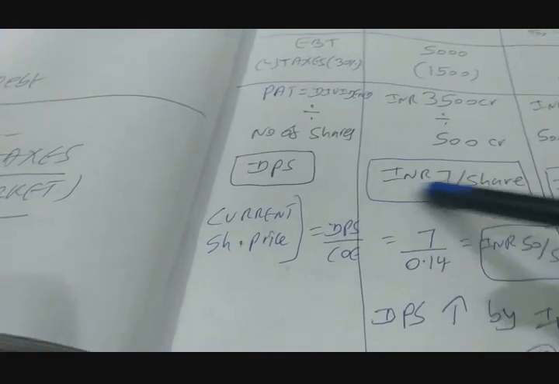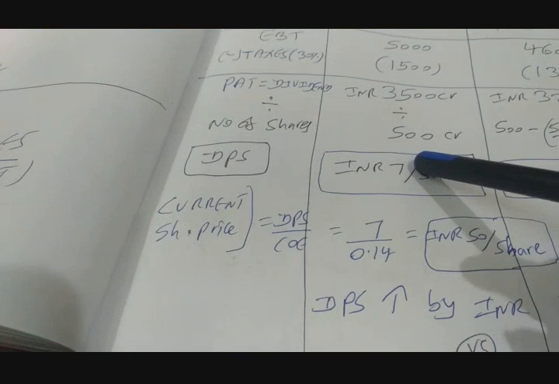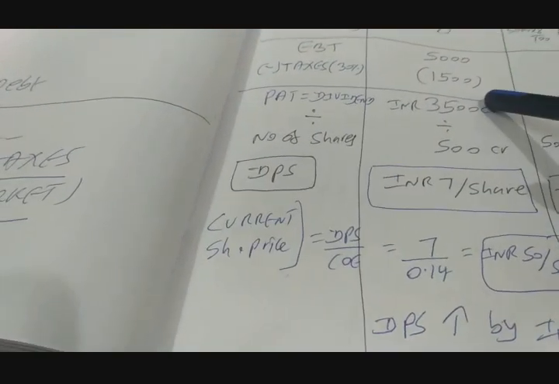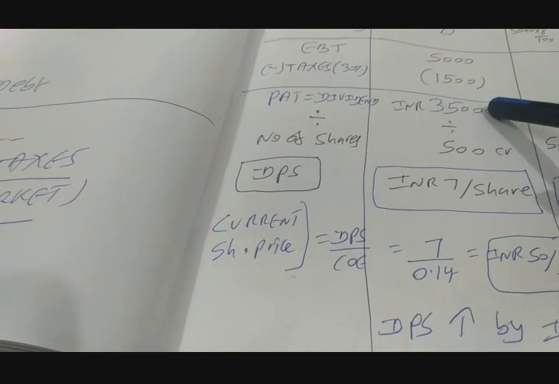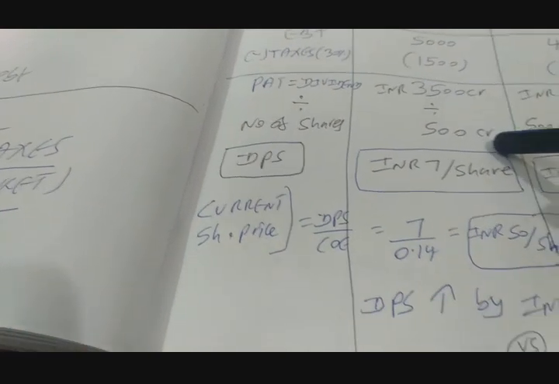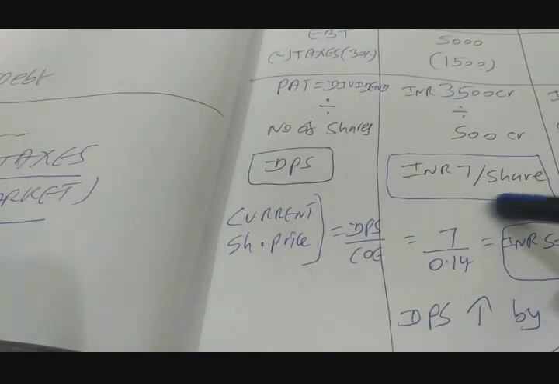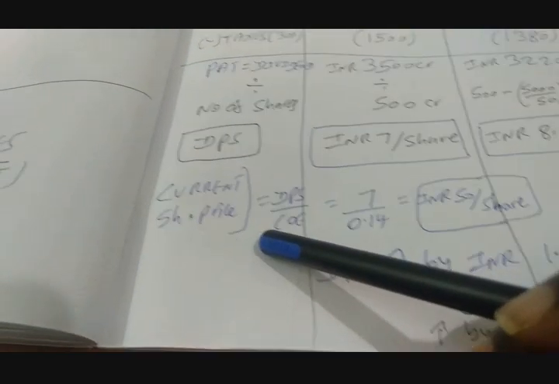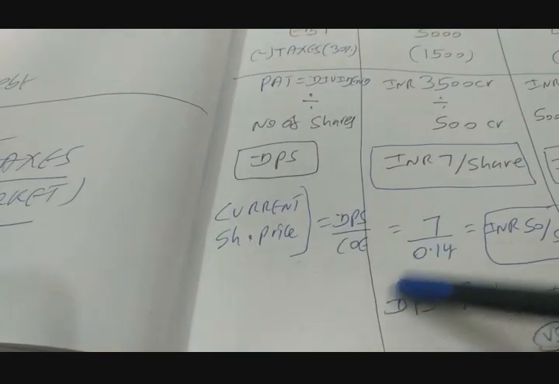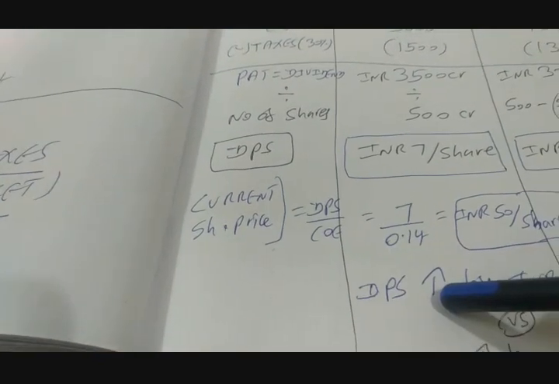So that means dividend in aggregate under the no debt option is 3,500. That is nothing but your PAT, because retained earnings are 0. Divided by number of shares 500 crores gives DPS of INR 7 per share. And we can find out the current market price using the formula of DPS by cost of equity.